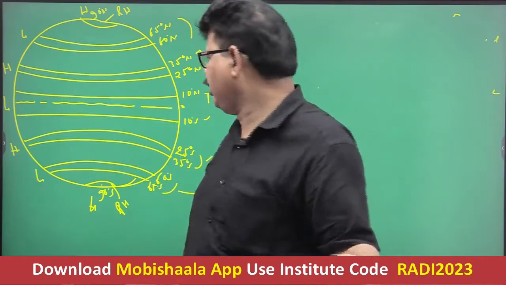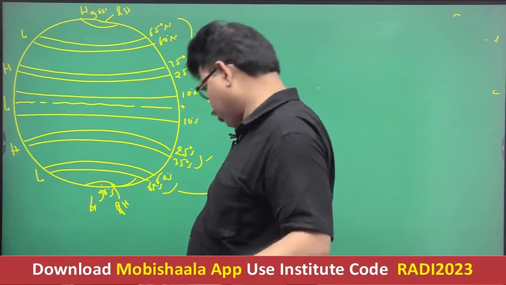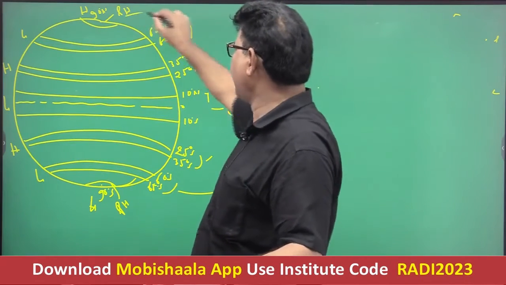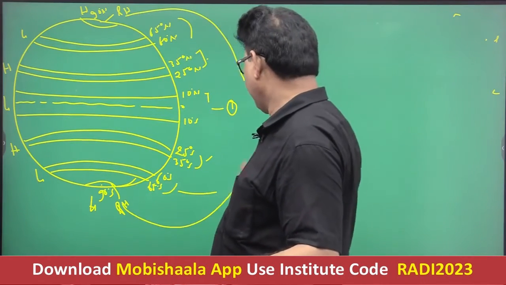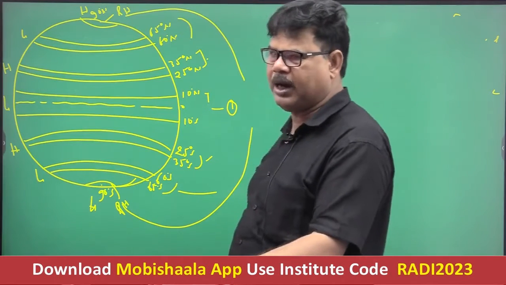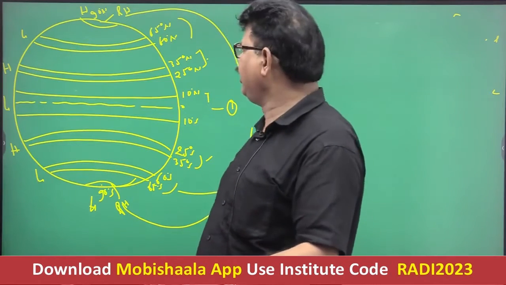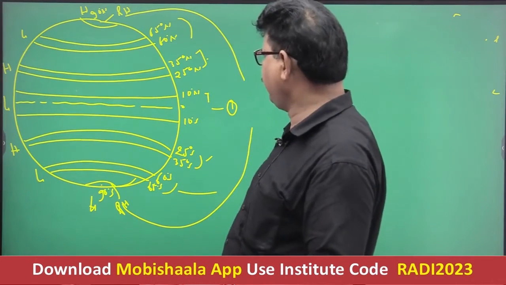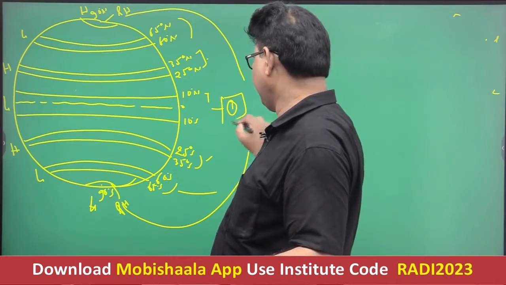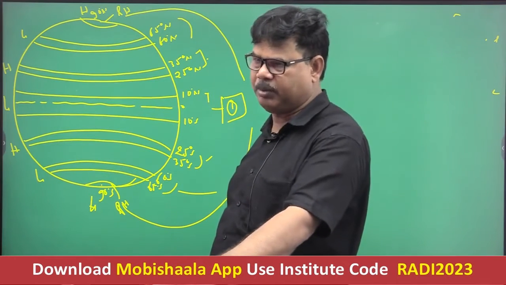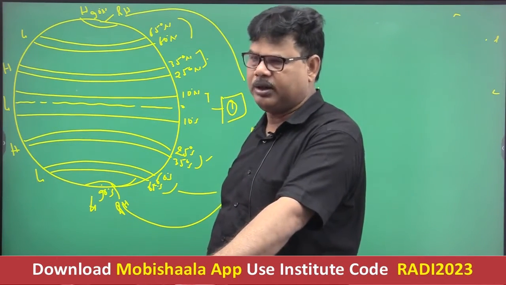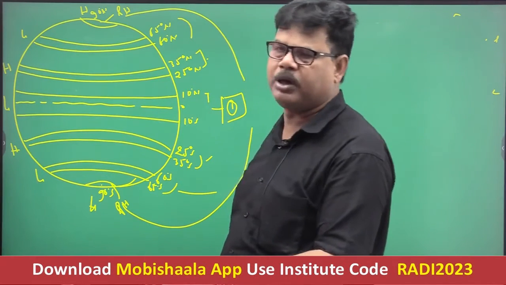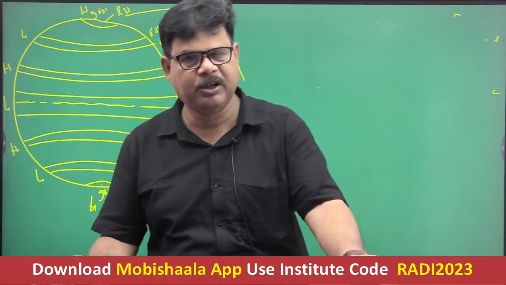You see this number 1, that is the equatorial low pressure belt, and this is the polar high pressure belt. In the equatorial zone temperature is high, that's why pressure is low. And in the polar zone the temperature is low, that's why pressure is high. So you can explain the origin of the equatorial low pressure belt and polar high pressure belt exclusively on the thermal factor. That's why they are referred to as thermally induced pressure belts.